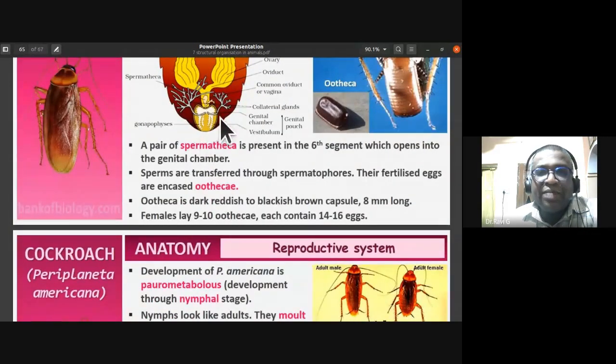A pair of spermatheca is present in the sixth segment. You can notice one spermatheca here, but generally it's a pair of spermatheca in the sixth segment. This also opens into the genital chamber.